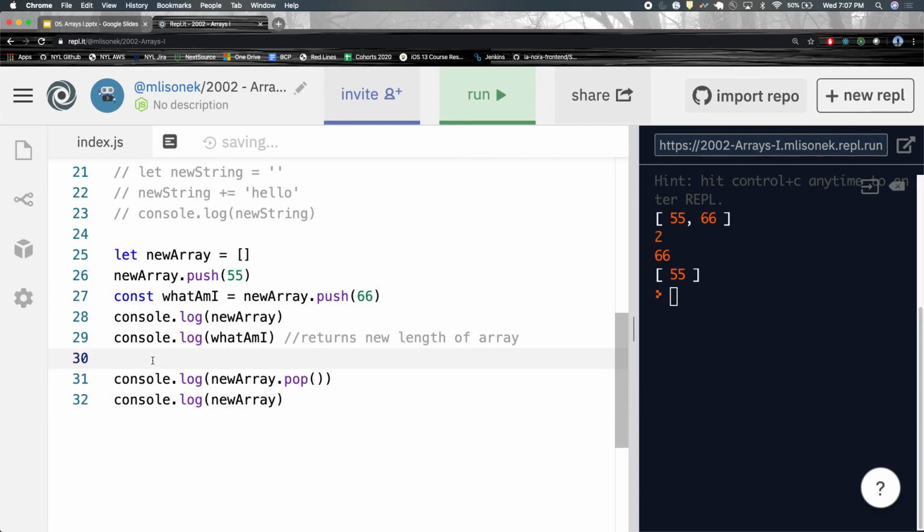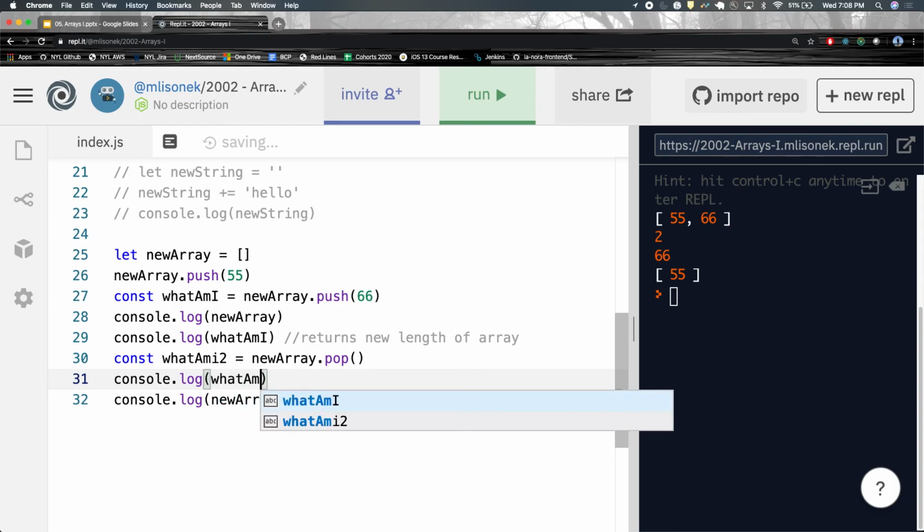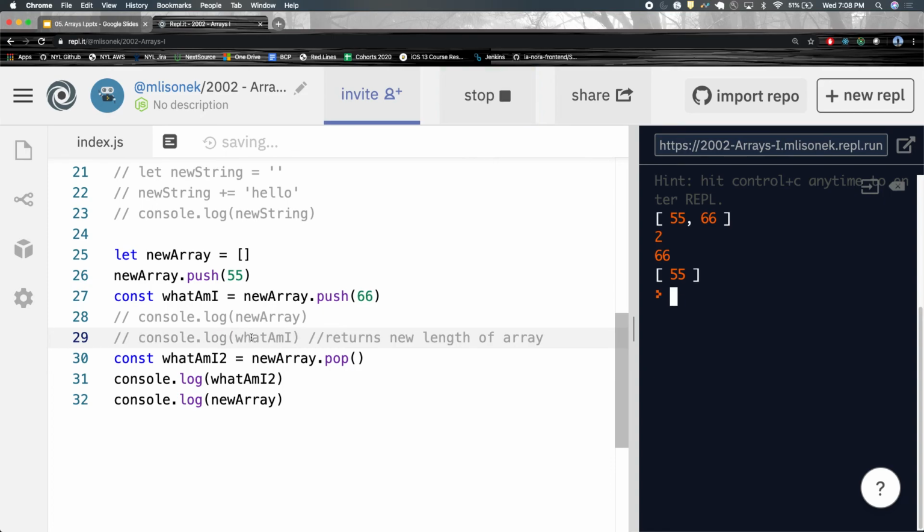Right? Like I can do const equal to new array dot pop, right? And then if I do this, let's change this to be consistent, get rid of this, get rid of that, and we get 66. We can store that element somewhere, but you are changing the original array. Okay?